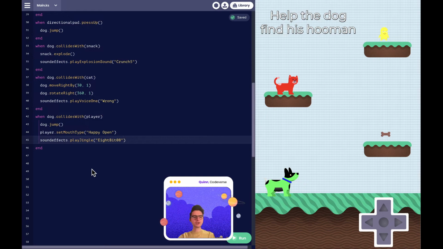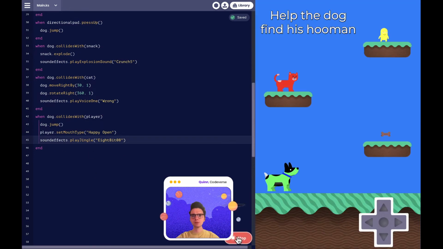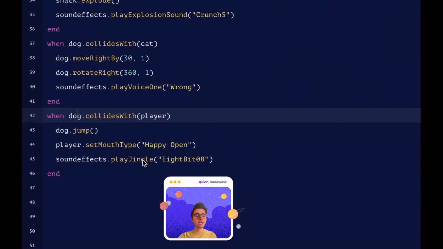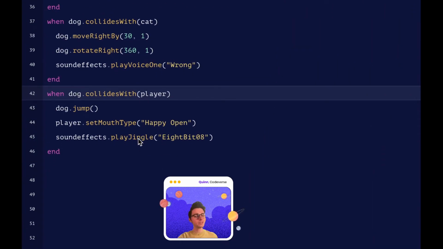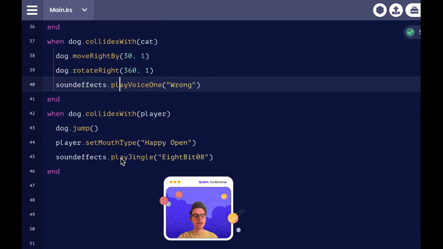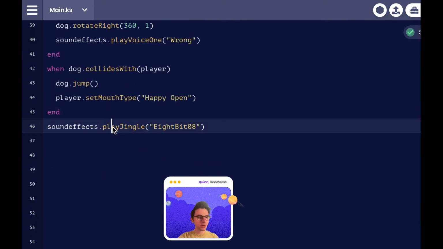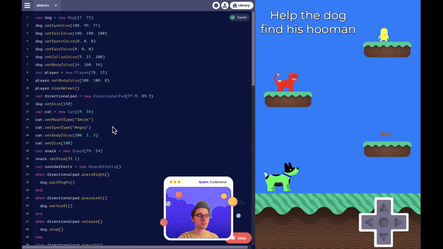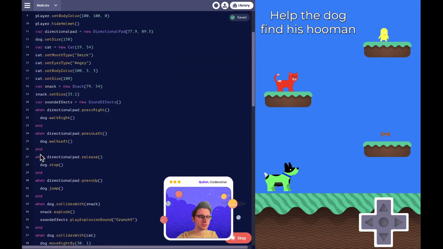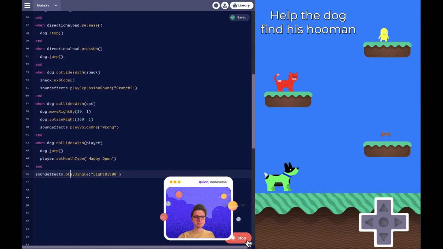Now, say you're creating a sound, right? Well, you made the sound effect here and I run the game. Well, where's the sound? Well, that sound will only play when your dog collides with the player. Now, if you want to hear what your sound looks like, all you need to do is click and hold on that variable, that method, and drag it outside of your when statement. So when your game starts, your computer will read all this code and go, oh, I should play this sound. So let's hear what it sounds like.